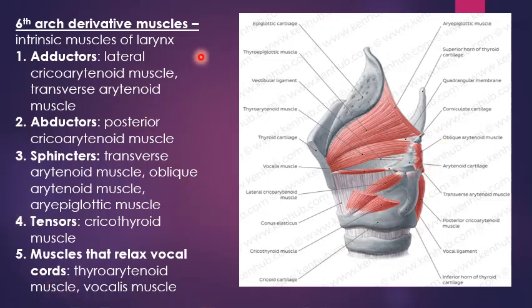Adductors out of these muscles are lateral cricoarytenoid and transverse arytenoid muscle. Abductors are posterior cricoarytenoid. Sphincters are transverse arytenoid, oblique arytenoid, and aryepiglottic muscle. Tensors are cricothyroid muscle, and muscles that relax vocal cords are thyroarytenoid muscle and vocalis muscle.